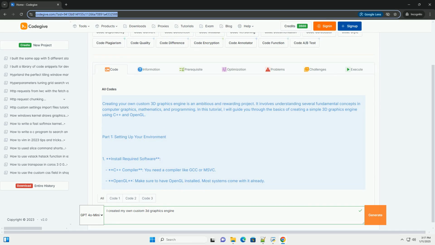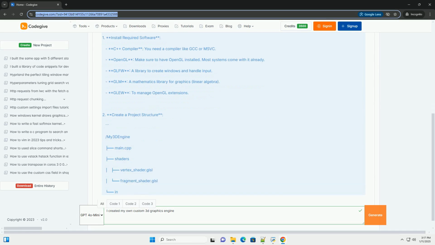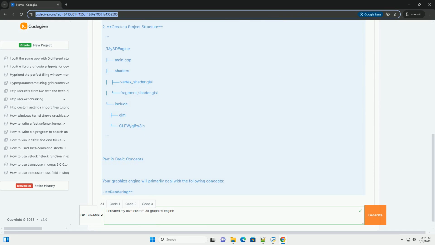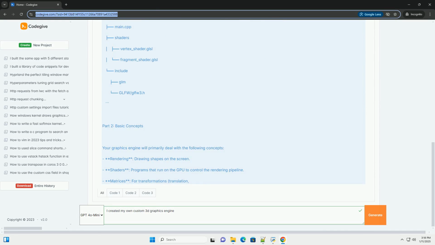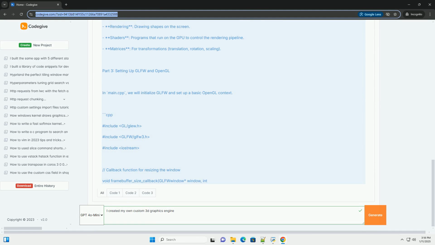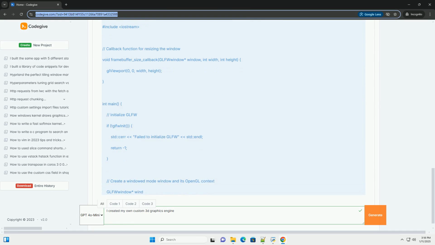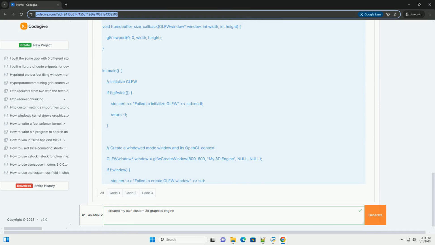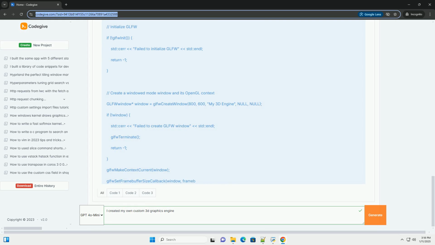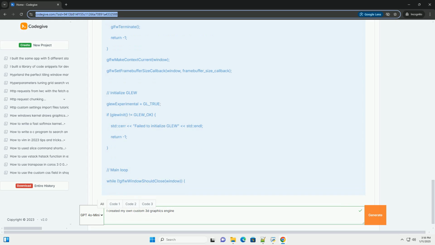Creating your own custom 3D graphics engine is an ambitious and rewarding project. It involves understanding several fundamental concepts in computer graphics, mathematics, and programming. In this tutorial, I will guide you through the basics of creating a simple 3D graphics engine using C++ and OpenGL.